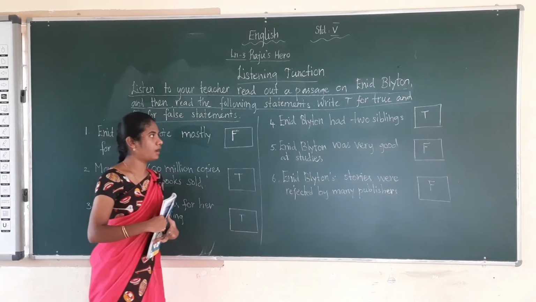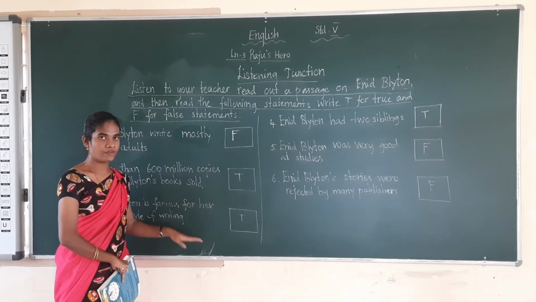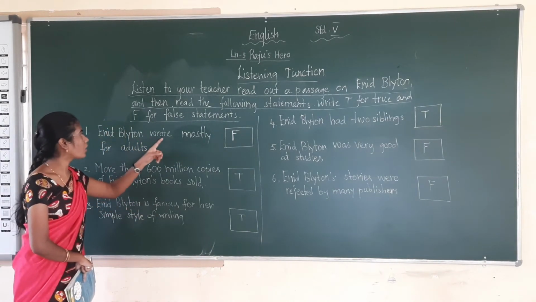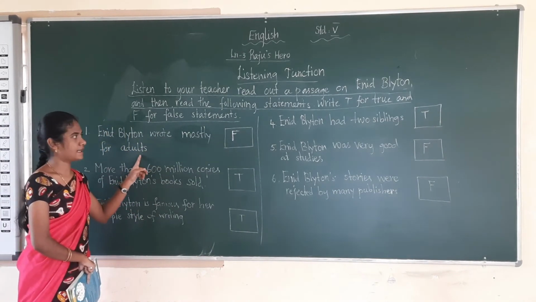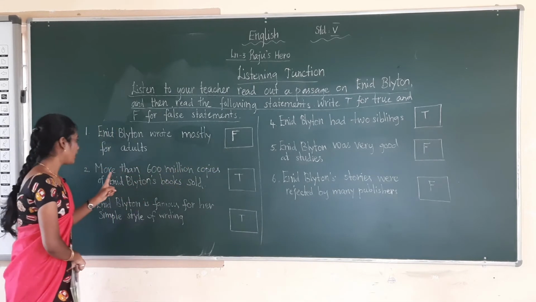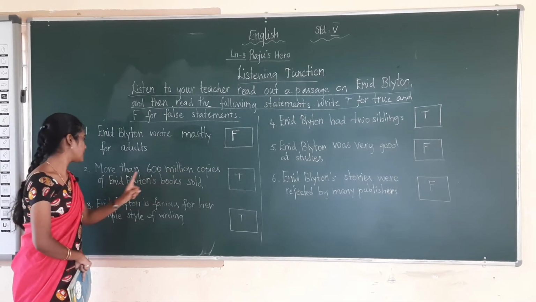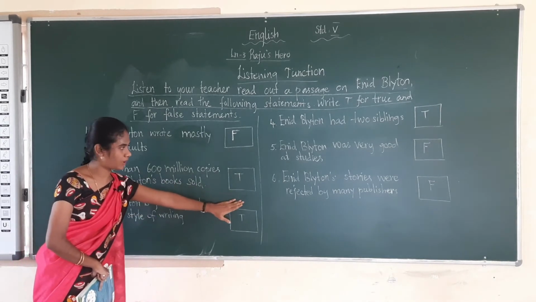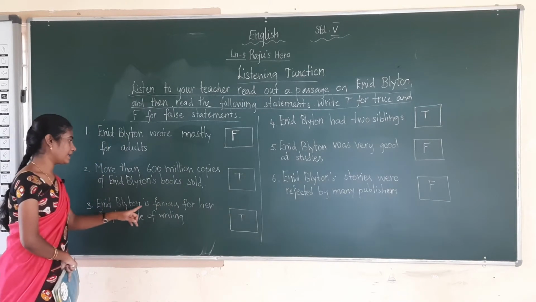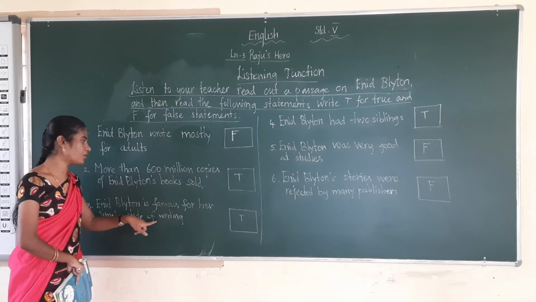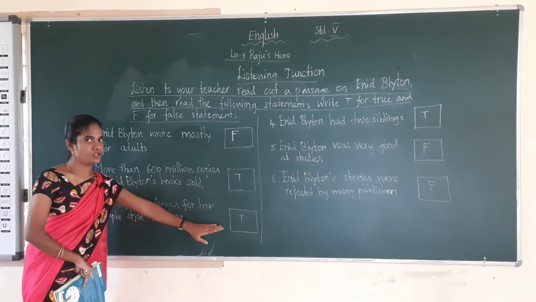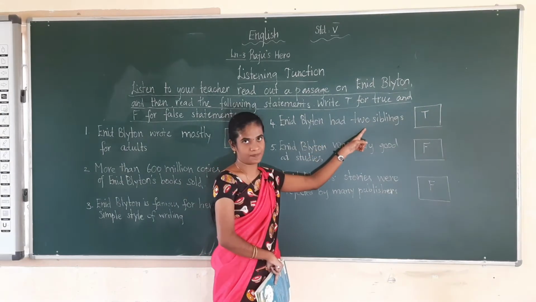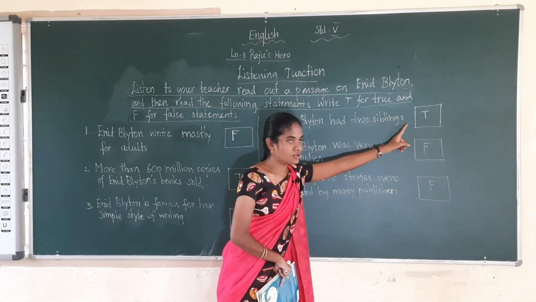Students, have you all written down these answers? Write down these answers in your notebook. Again, I am repeating. Enid Blyton wrote mostly for adults. No, the statement is false. More than 600 million copies of Enid Blyton's books were sold. So the statement is true only. Enid Blyton is famous for her simple style of writing. So the statement is true only. The next one, Enid Blyton had two siblings. So the statement is true.